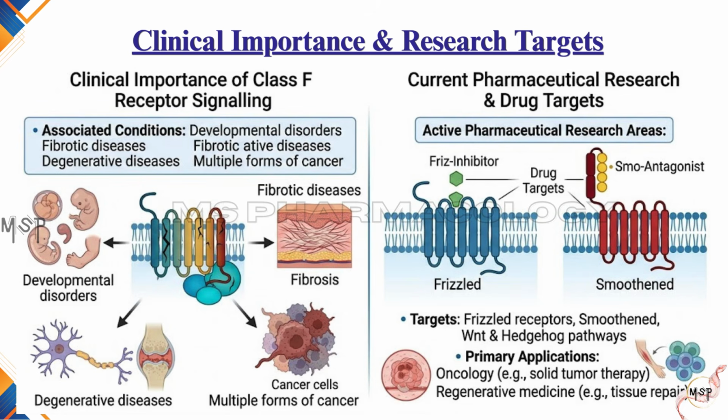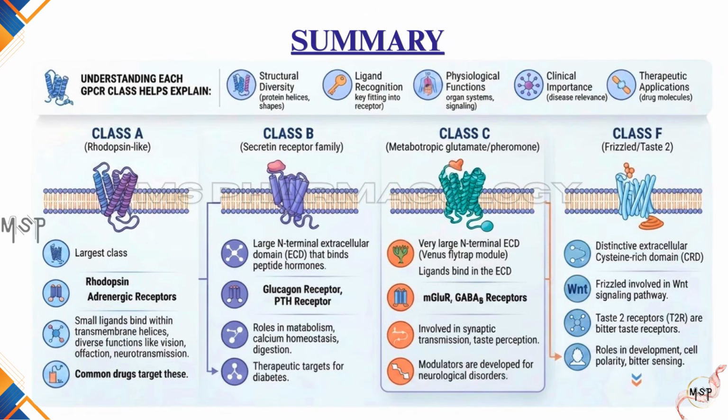Consequently, drugs targeting Frizzled receptors, Smoothened, and the Wnt and hedgehog signaling pathways are active areas of pharmaceutical research, particularly in oncology and regenerative medicine. Thus, although Class F GPCRs represent a relatively small receptor family, they play essential roles in embryonic development, tissue homeostasis, and disease. Their involvement in multiple pathological conditions makes them promising therapeutic targets and an important focus of ongoing drug discovery. With this, we have completed our discussion on the major classes of G protein-coupled receptors.